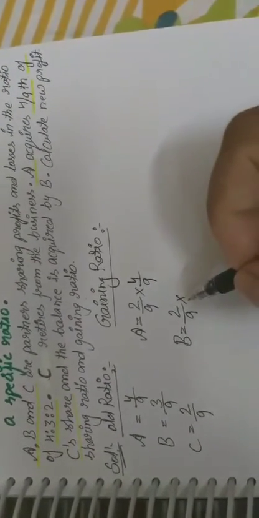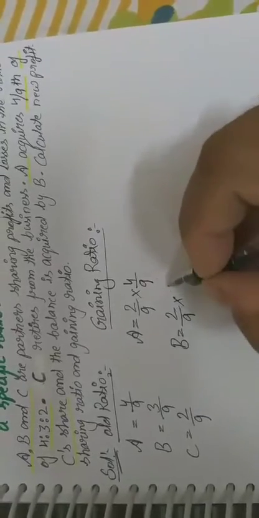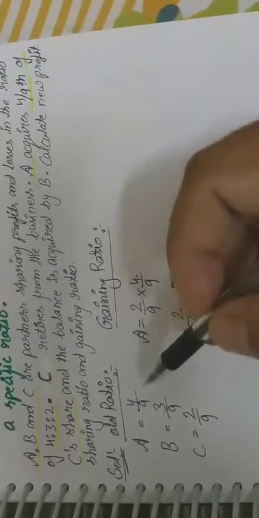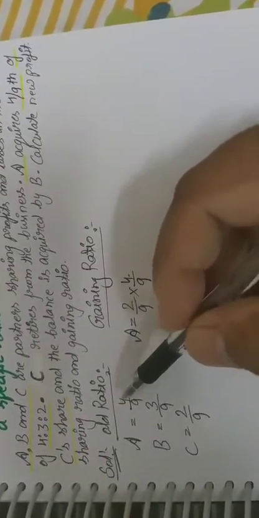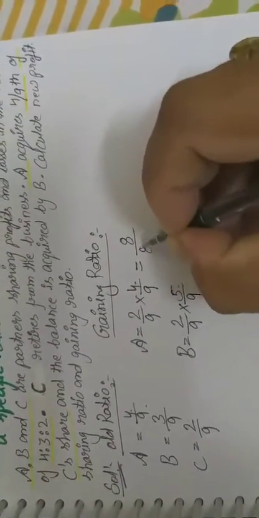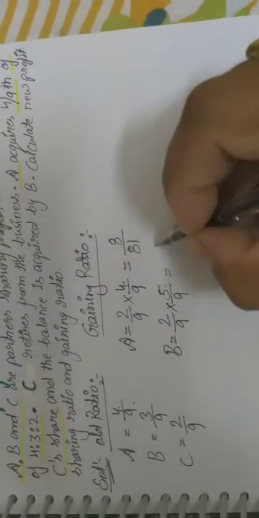अब ये कितना शेयर एक्वायर करेगा, अगर 4/9 यहाँ है तो बाकी जो रहेगा वो 5/9 हो जाएगा, क्योंकि इसका डिनोमिनेटर इसके न्यूमरेटर के इक्वल होना चाहिए. In all the situations you can see the total of the numerators is always equal to the denominator of one partner. Okay, so now there will be the gaining ratio of this. 4 2s are 8 and 9 9s are 81, and then 5 2s are 10 and 9 9s are 81.